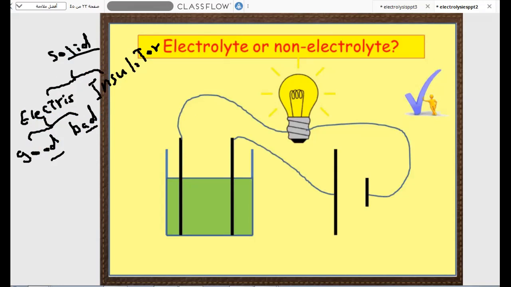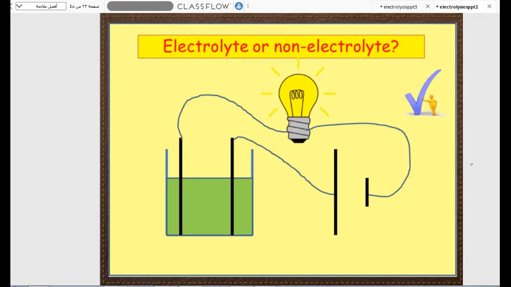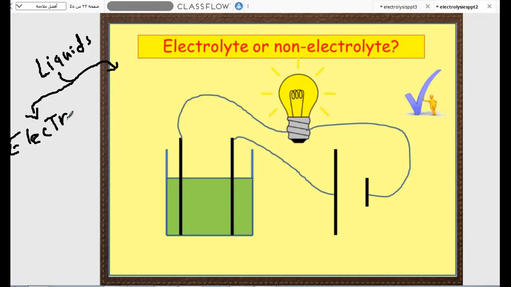But we also have some liquids and solutions which can conduct electricity or not. When we talk about liquids or solutions, we also have two main categories concerning whether they conduct electricity or not. We have electrolytic solutions. What is the meaning of electrolytic solutions? They are solutions or liquids which conduct electricity, which allow electricity to transfer through them, or non-electrolytic solutions.